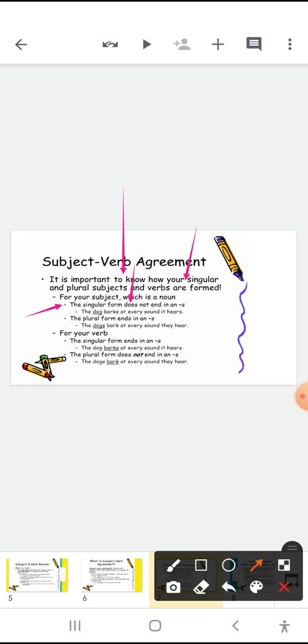The singular form does not end in an S. For example, the dog barks at every sound it hears. The plural form ends in an S. The dogs bark at every sound they hear. So, for your verb, the singular form ends in an S and the plural form does not end in an S.